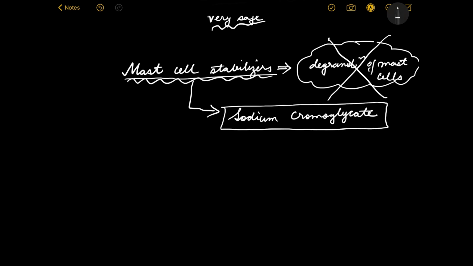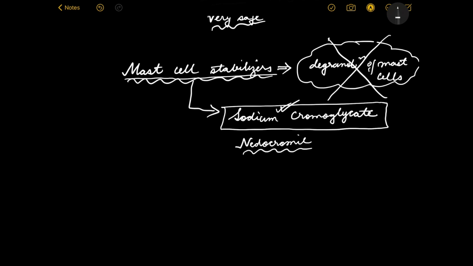So sodium cromoglycate is the name of the drug which is actually used as a mast cell stabilizer. There is another one, it is known as nedocromil. Not that important, but sodium cromoglycate, this one is definitely important. As far as importance for a non-important drug choice goes, that's why. Okay, not as important as salbutamol, salmeterol, those drugs.